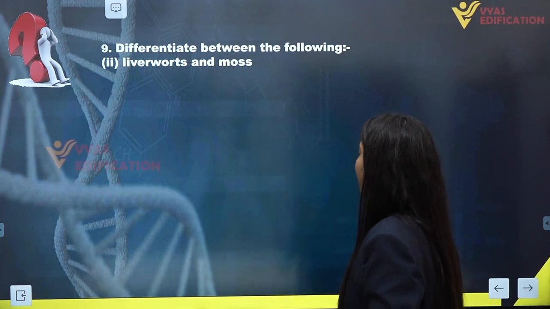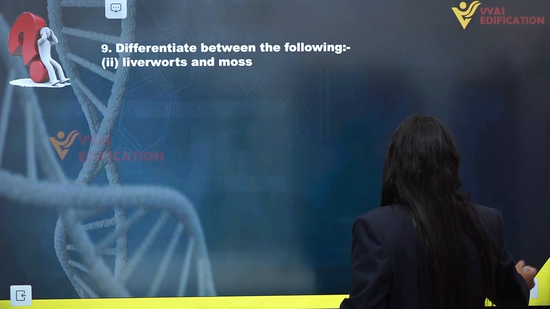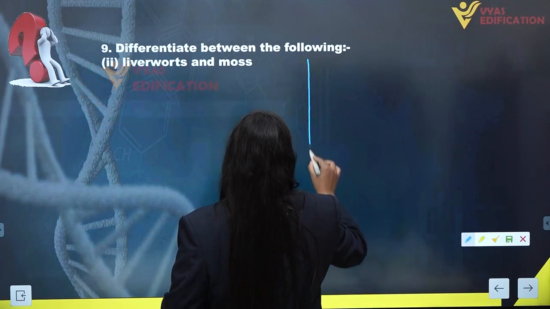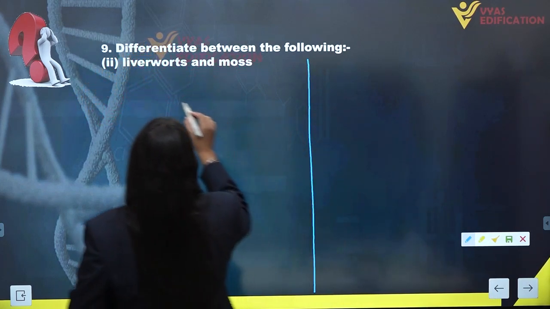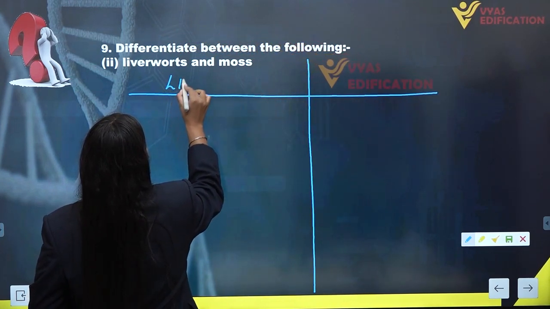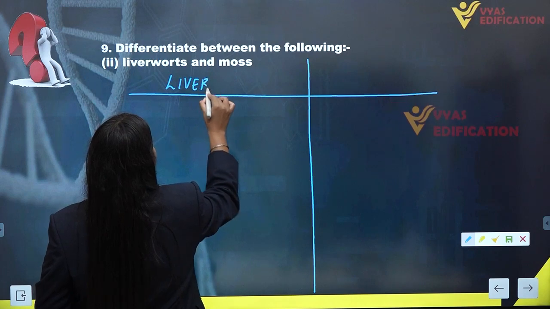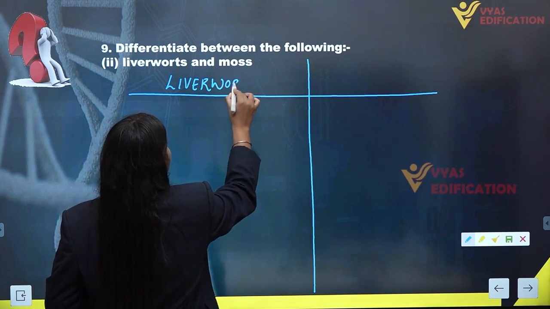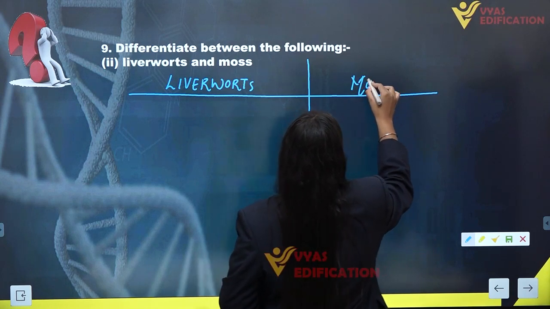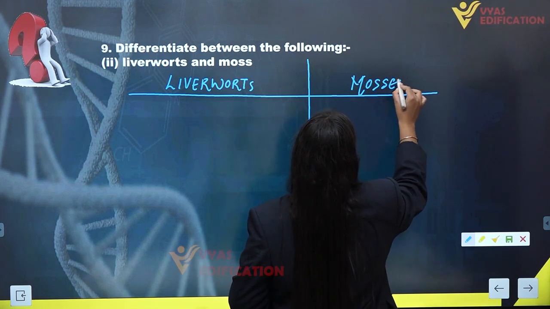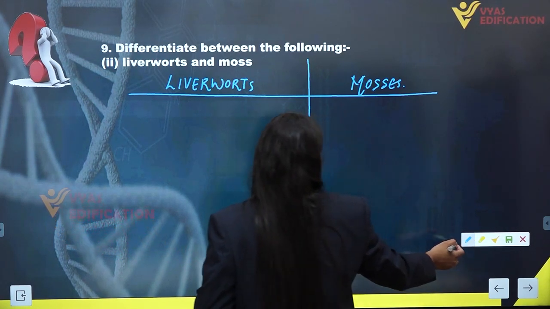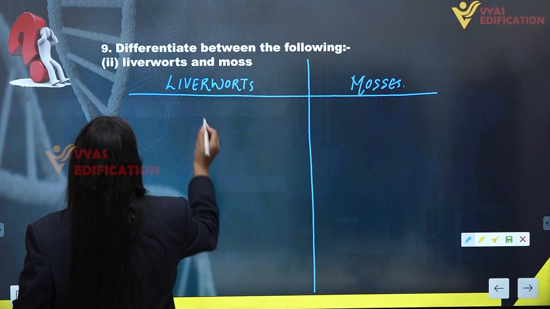Alright, now we have to write the differences between liverworts and mosses. So let's write the differences. Here we are going to talk about the differences between liverworts, these are liverworts, and here we have mosses. Alright. Now, what is the basic difference? What is the first difference of liverwort?